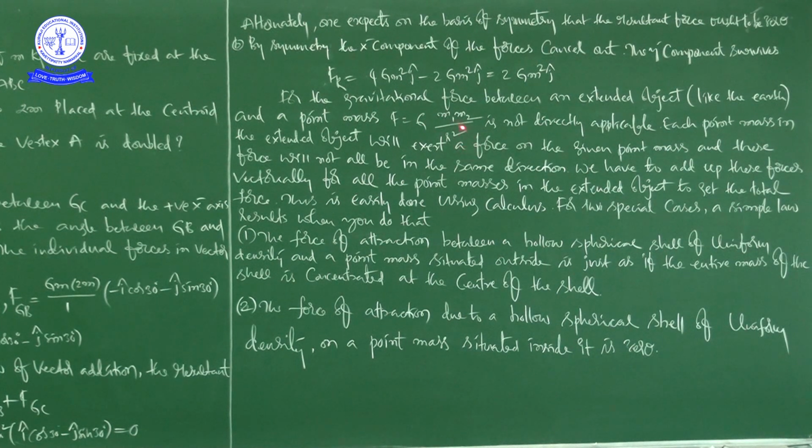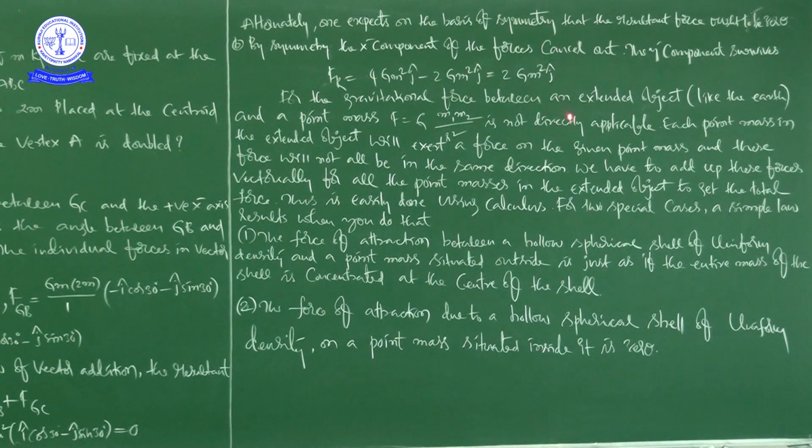This is the formula we already derived. It is the formula for gravitational force between two objects of masses m1 and m2, and here we take it as magnitude only, because there is no arrow mark.